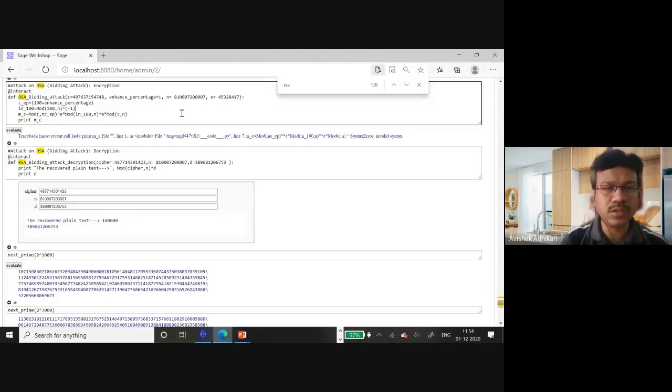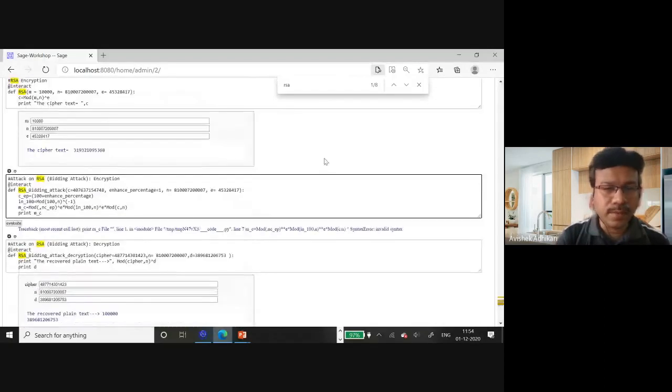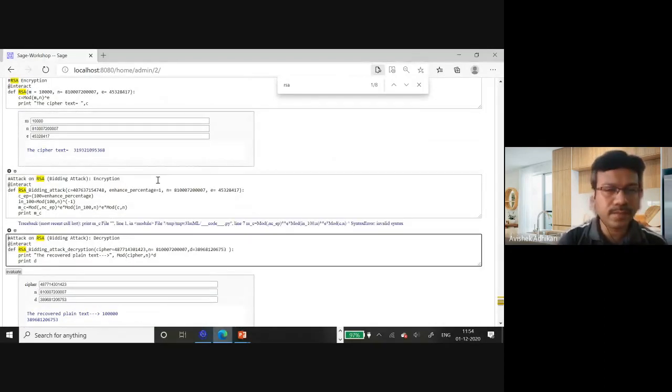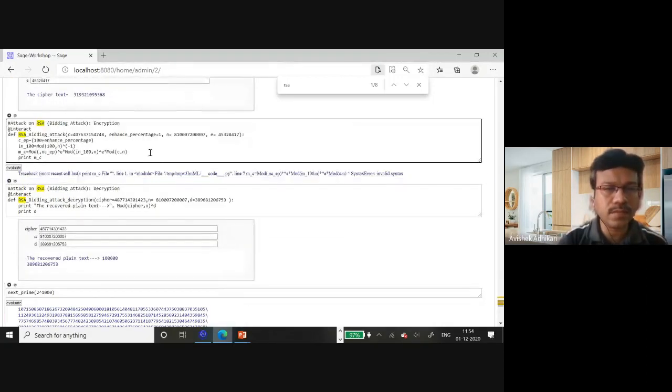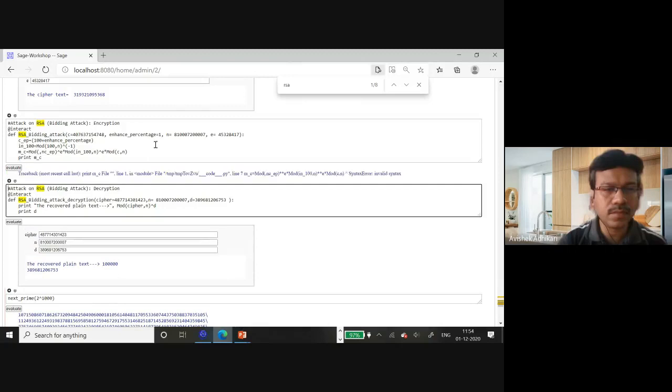Something is wrong here for encryption. Again, something happened here. I need to check. I just checked it today.